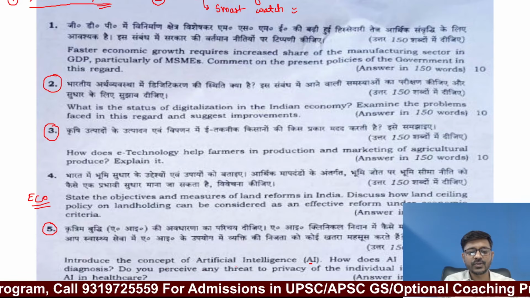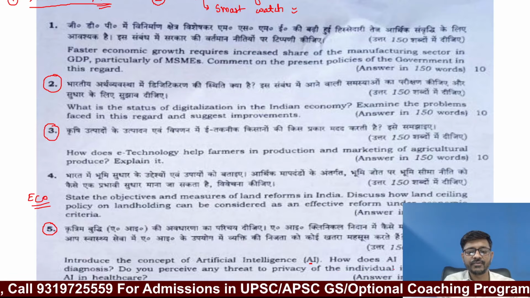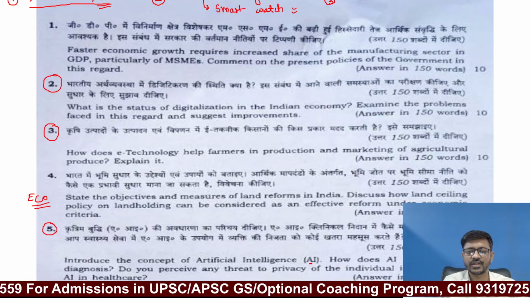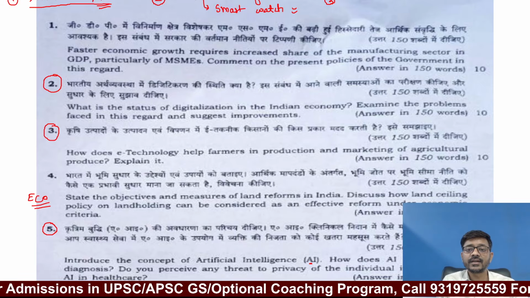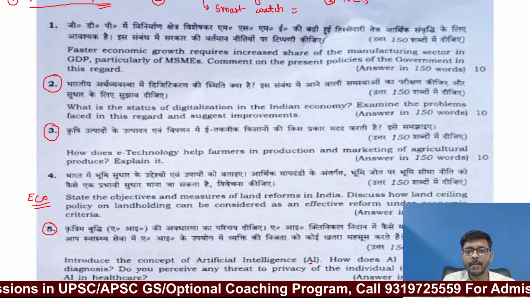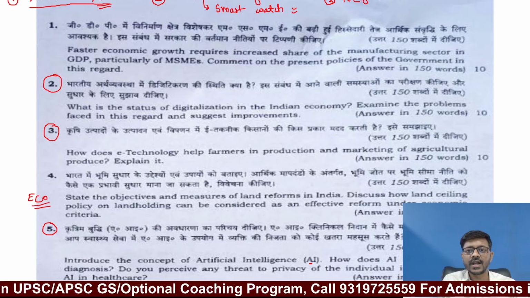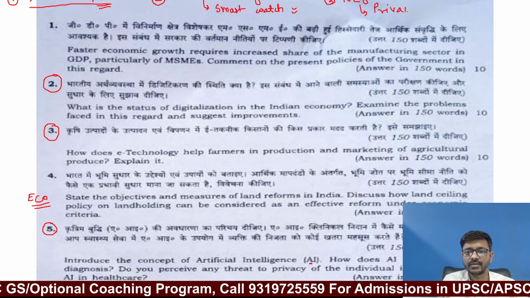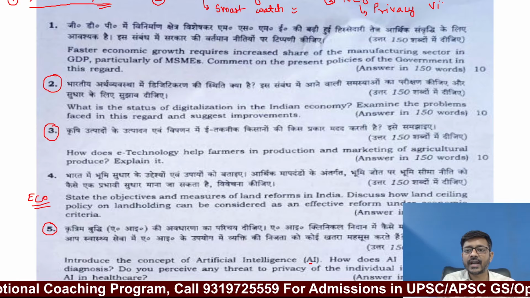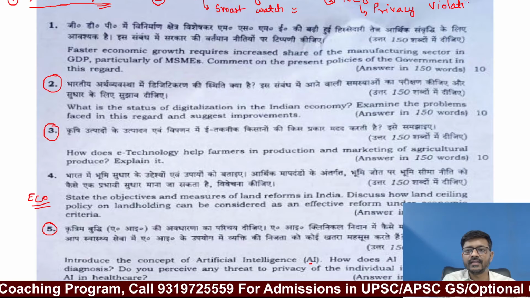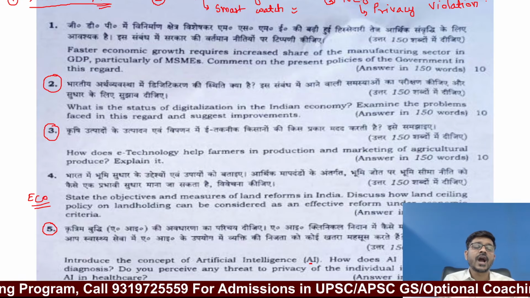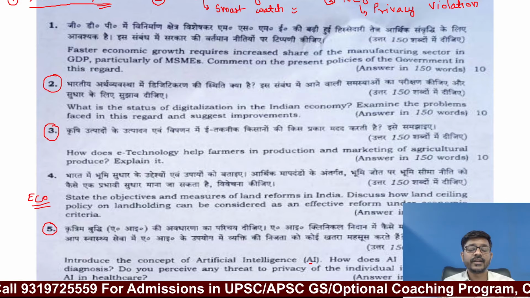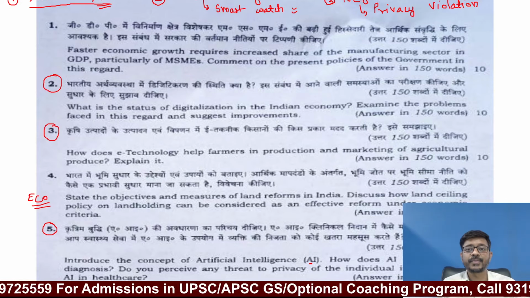And do you perceive any threat to privacy of the individual in the use of AI in healthcare? In the third part of this question, you are supposed to deal with the negative impact of artificial intelligence, but that negative impact should be limited to the privacy violation. Means, while using artificial intelligence in the healthcare sector, how that use of AI can impact the individual's privacy or personal life.